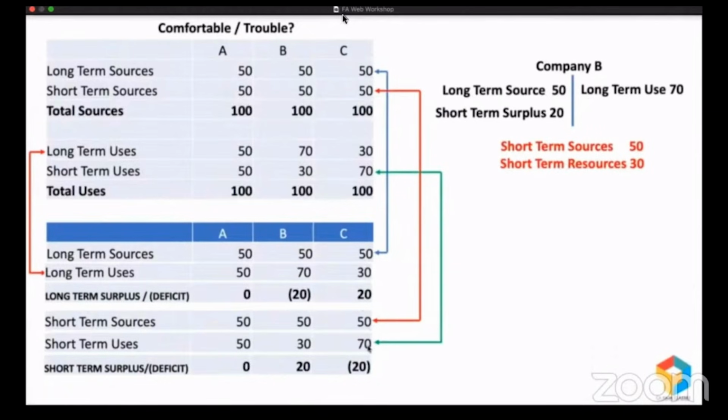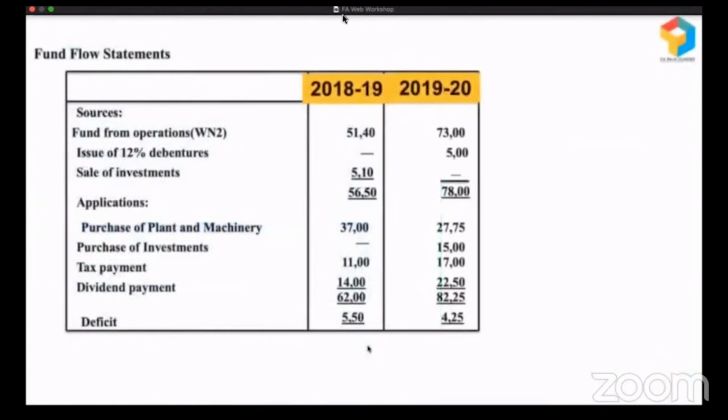Okay, right. So this statement which helped us to get more clarity is fund flow statement. Let me give you a real life fund flow statement. It will look something like this.